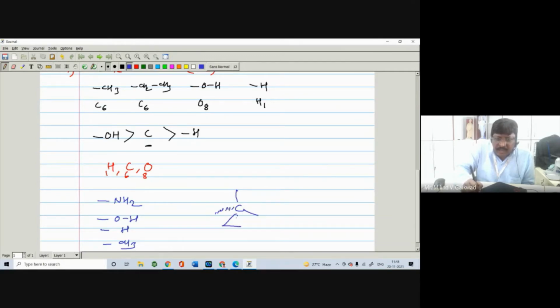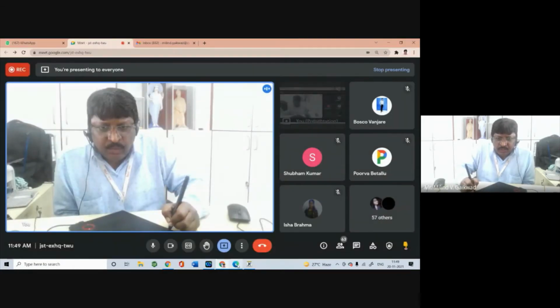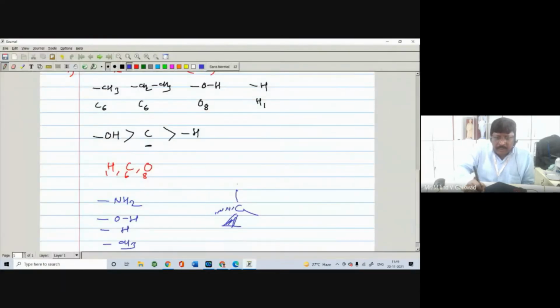Here we can write the groups like this: CH3, here NH2, here OH, and here H. Now look here, carbon is directly attached, its atomic number is 6. Then nitrogen is directly attached, its atomic number is 7. Oxygen is directly attached, its atomic number is 8, and hydrogen is directly attached to the asymmetric carbon atom, so its atomic number is 1.